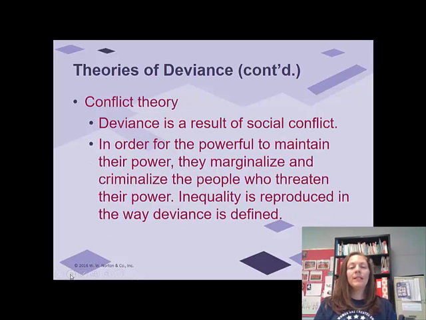All right, the conflict theory would say that deviance happens as a result of social conflict. So those with power make certain actions deviant in order to keep their power. They marginalize or criminalize people who threaten their power. And therefore, inequality is reproduced in the way deviance is defined. This may be something with homelessness. Those with homes have made it against the law for you not to have a home. Right? You've therefore ensured that those people are not part of your community.